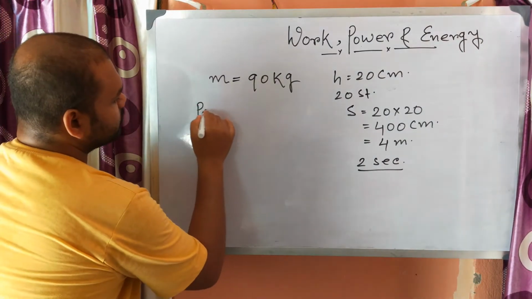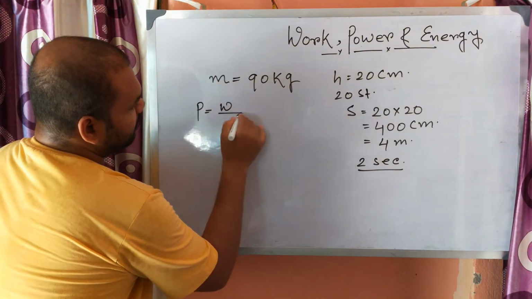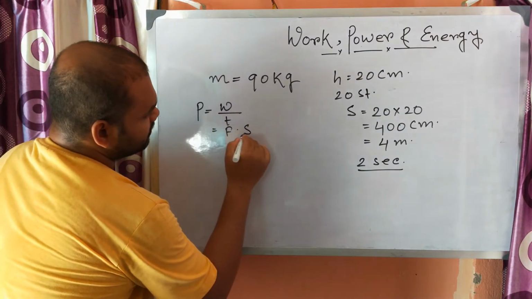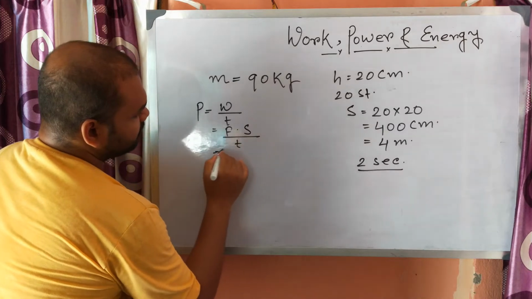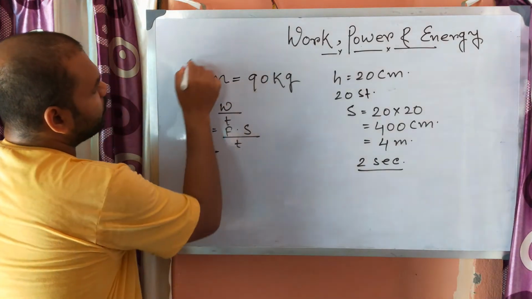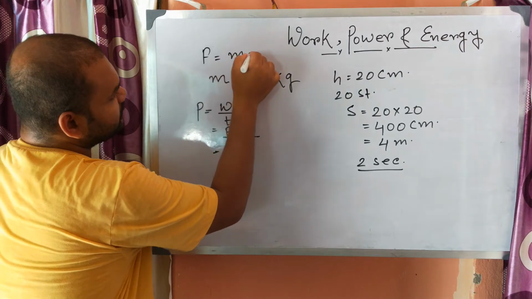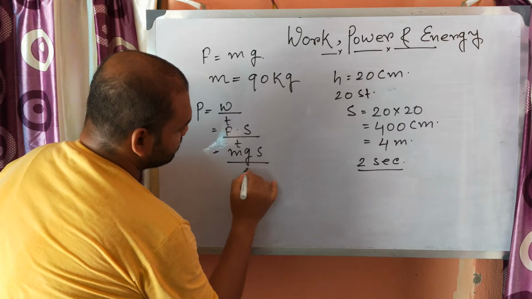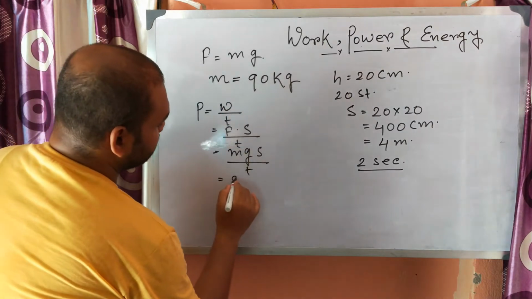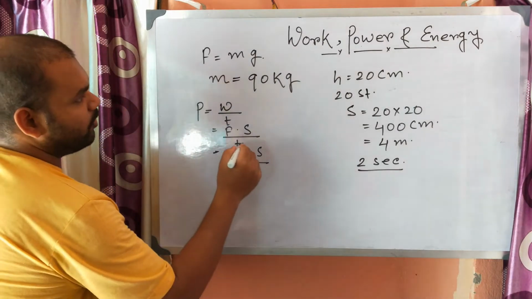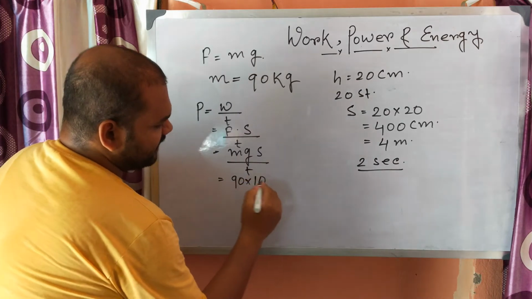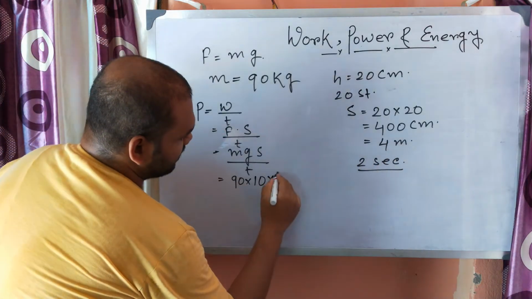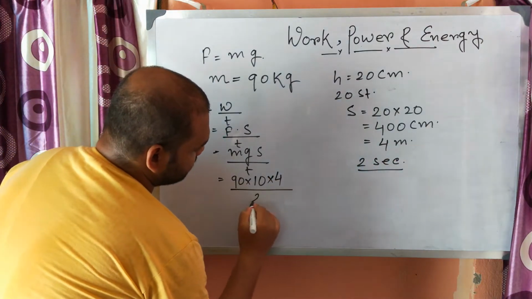So power is equal to work by time. Here work is force into displacement, by time. Here force will be equal to mass into acceleration due to gravity. So we can write mg into s by t. Now put the value of m, 90, and let g be 10 meter per second square, into s, the displacement, that is 4, by time, which is 2.